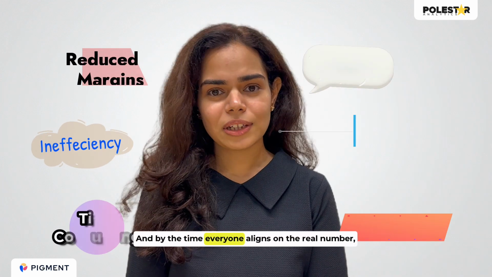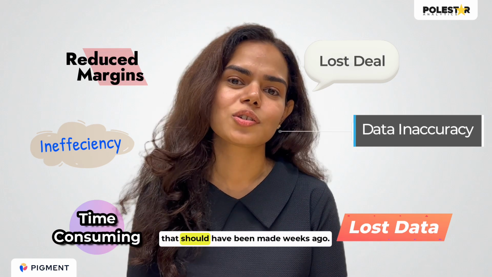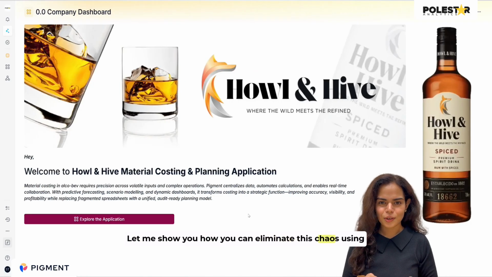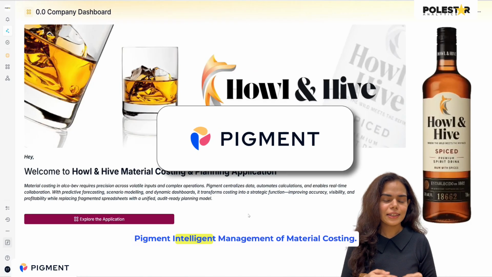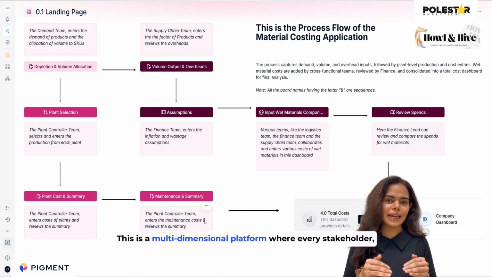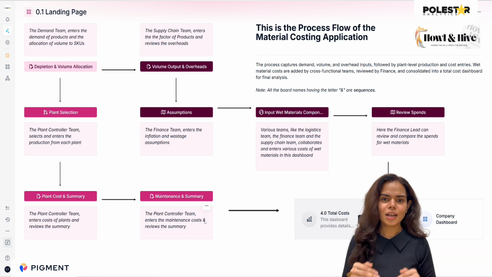And by the time everyone aligns on the real number, you've already lost money on the pricing decisions that should have been made weeks ago. Let me show you how you can eliminate this chaos using Pigment, Intelligent Management of Material Costing. This is a multidimensional platform where every stakeholder, right from your plant operations to demand forecasting, would work on the